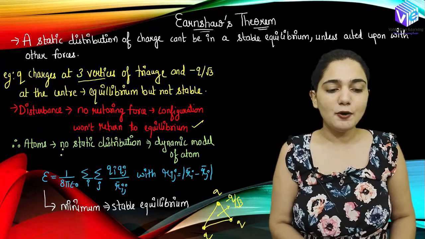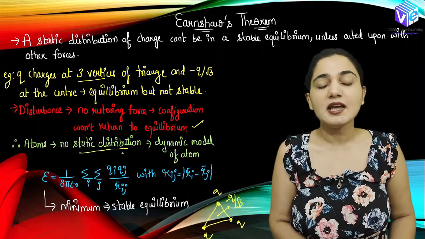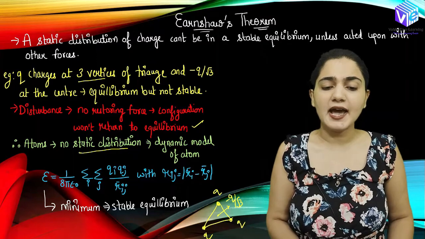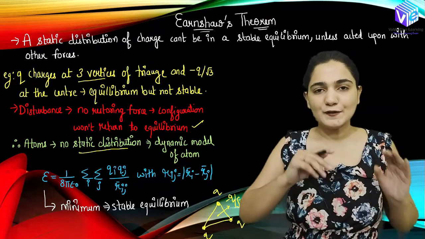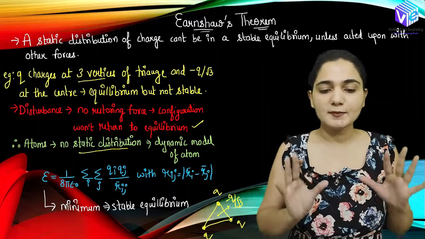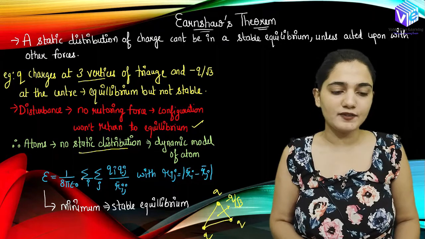Now here we can consider the atoms, which do not have any static distribution. We will have only a dynamic model of the atoms. So according to Earnshaw's theorem, atoms will always have a dynamic model. We can never have a static model of the atom.